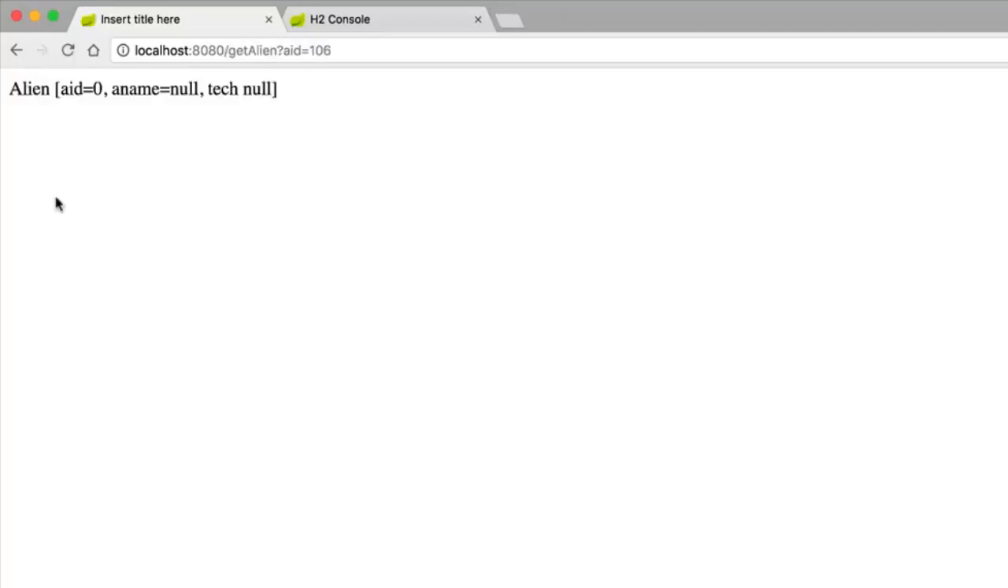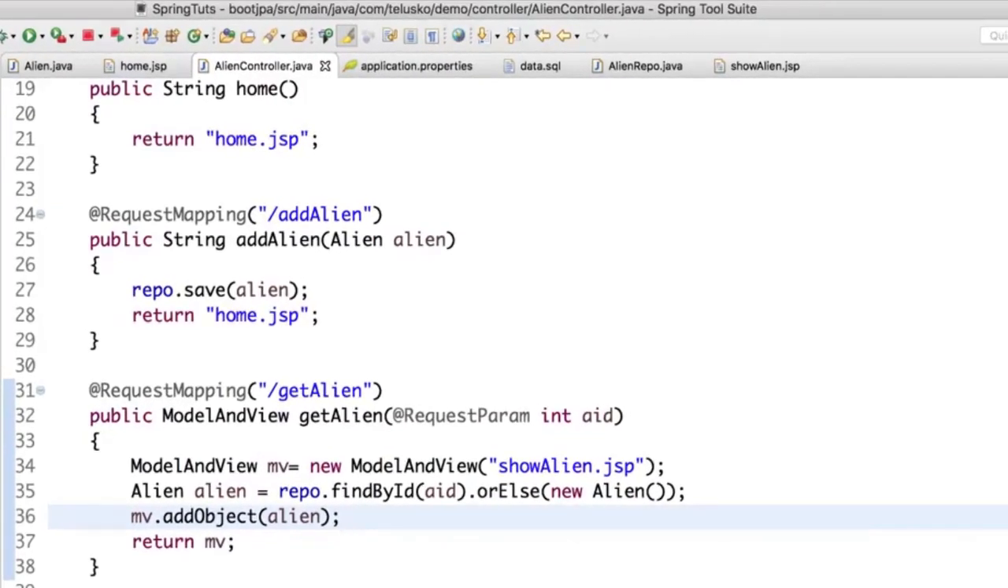But here, if I click on submit, you will get a blank object because we are returning a new object. What you can also do is create a fake object with fake data and return that. That's fine. You can do that. So once we have done with this, this is how you can fetch values.